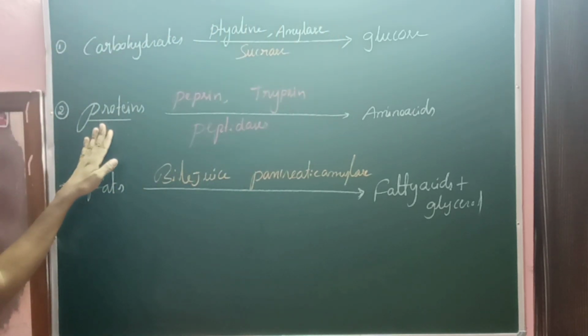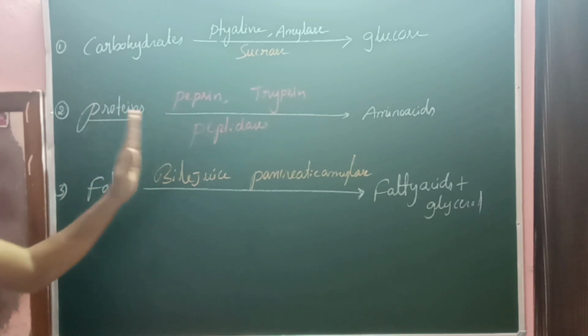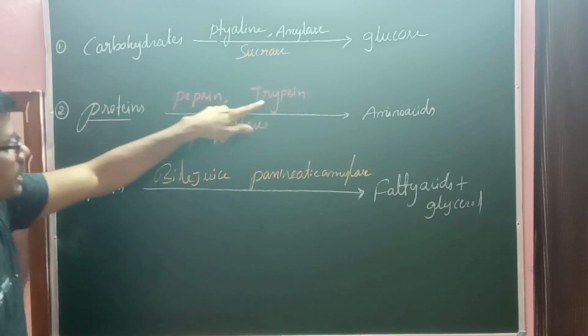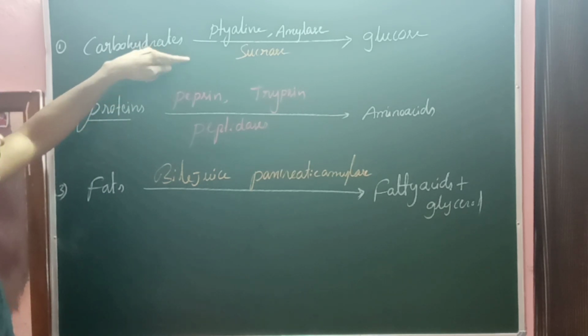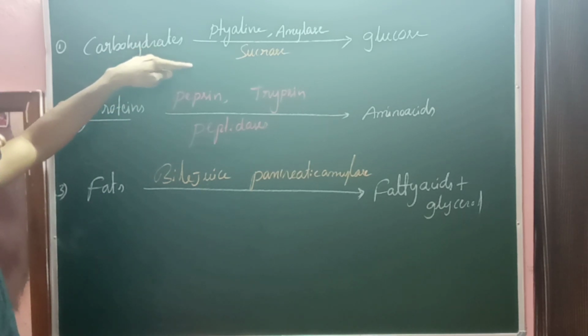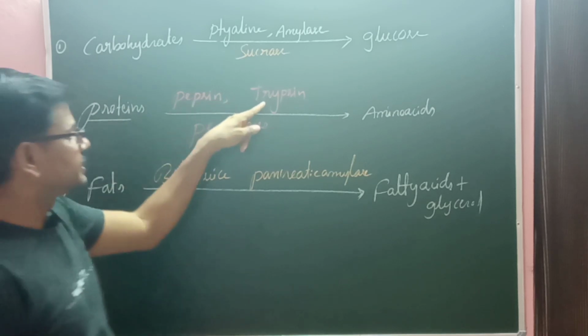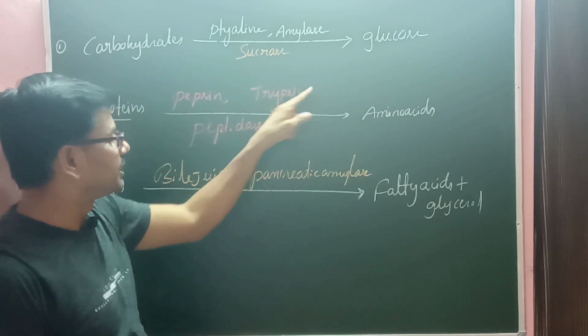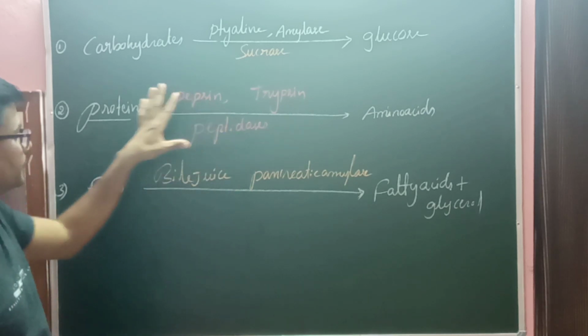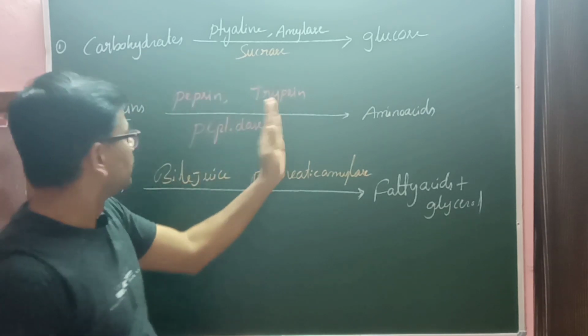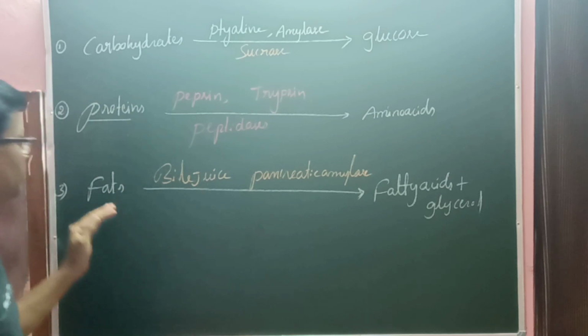Next, the second one is the proteins. What are the enzymes involved in the digestion of proteins? One is pepsin, second is trypsin, third is the peptidases. Pepsin is the enzyme secreted from the stomach through the gastric glands. Trypsin is the enzyme secreted from the pancreas, which is released into the duodenum. Peptidases are the enzymes secreted in the intestinal juice. These three act on the proteins and digest them into amino acids.